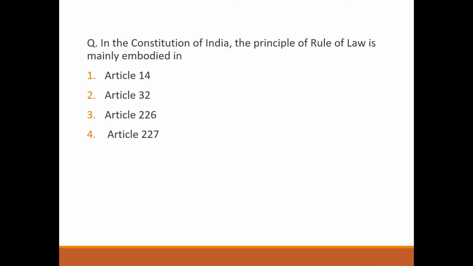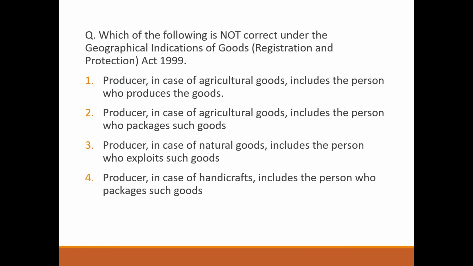Next question. In the Constitution of India, the principal rule of law is mainly embodied in Article 14, option 1. Next question. Which of the following is not correct under Geographical Indication of Goods Registration and Protection Act 1999? It's option number 4. Producer in case of handicrafts includes the person who packages such goods.